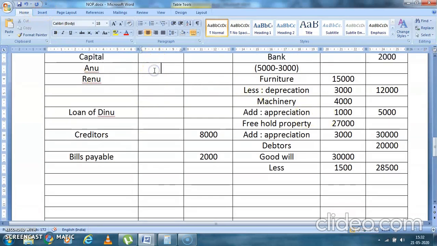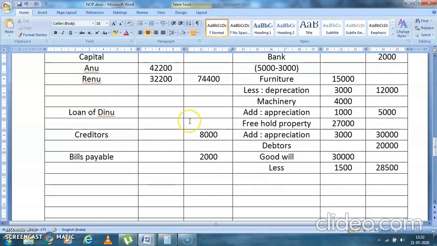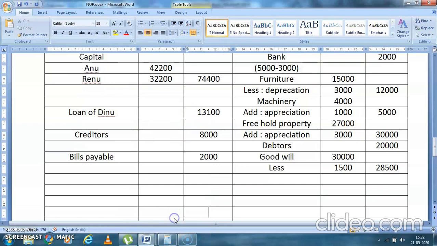Yes, he's getting 42,200. He's getting 32,200. The total comes to 74,400. And Dinu's loan account will be how much? Dinu's loan account is 13,100. Now if this totaling is correct, that means our accounts are correct. We are completed with it.